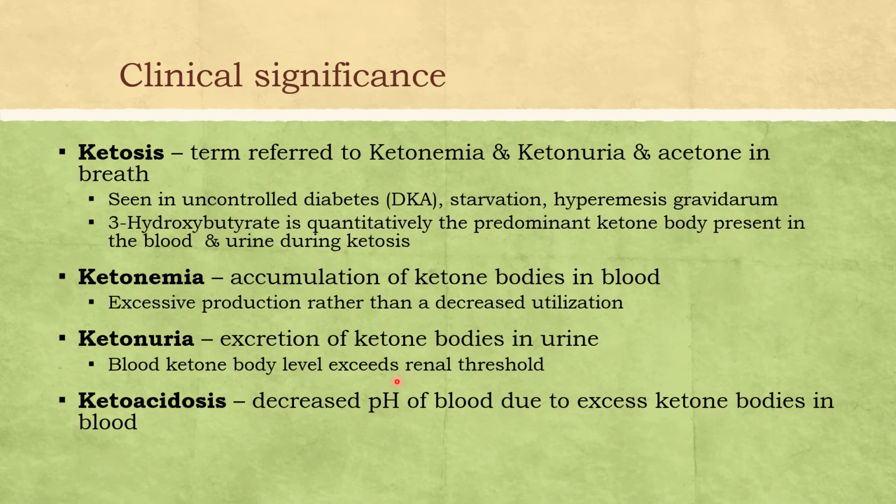Whenever ketone bodies accumulate in blood, they tend to decrease the blood pH, causing ketoacidosis. Because ketone bodies are acids, they are neutralized by buffers, and when there are decreased buffers in the body, they usually cause metabolic acidosis.